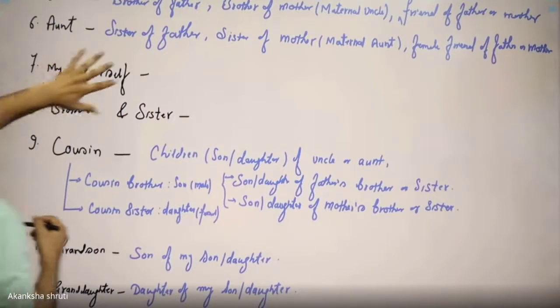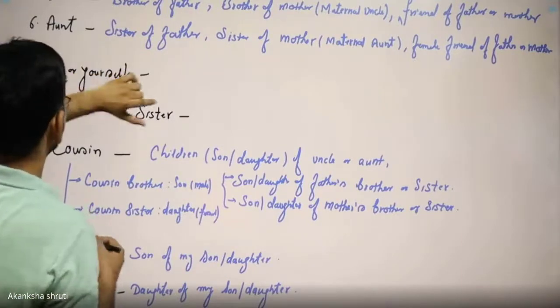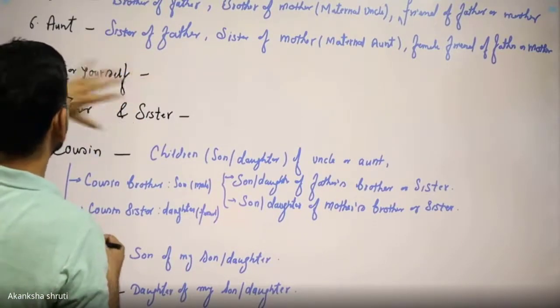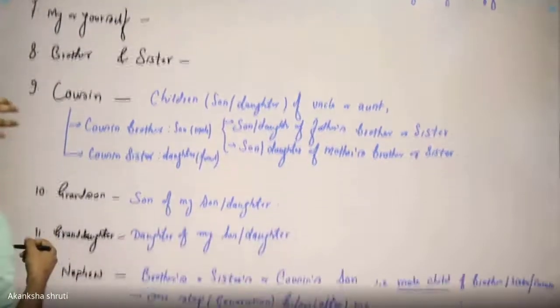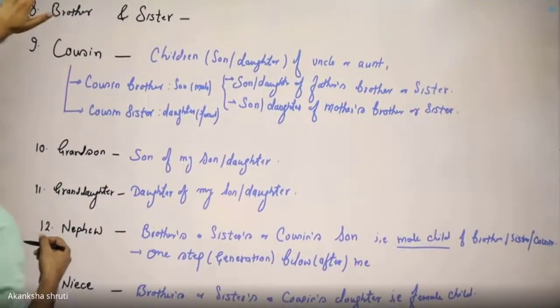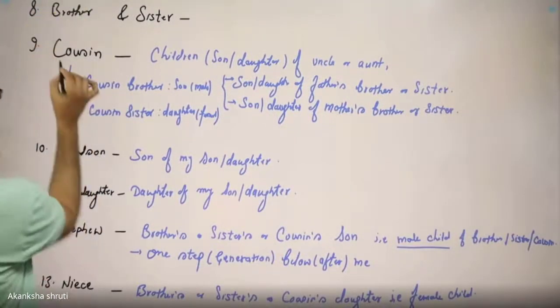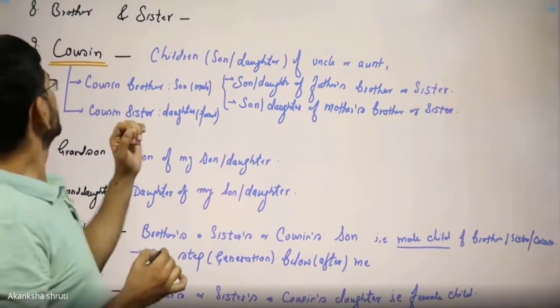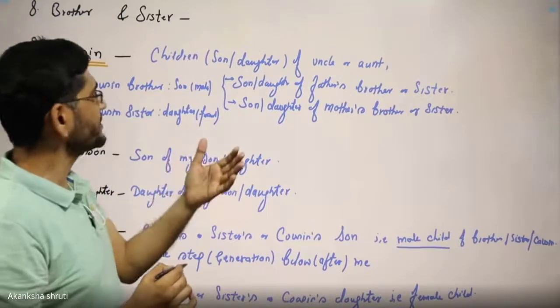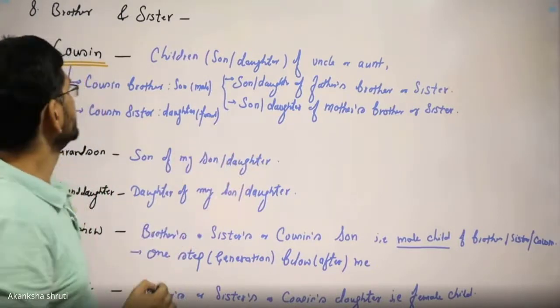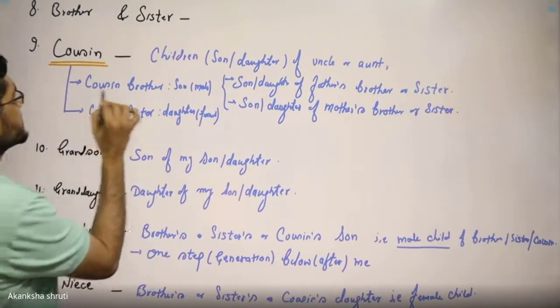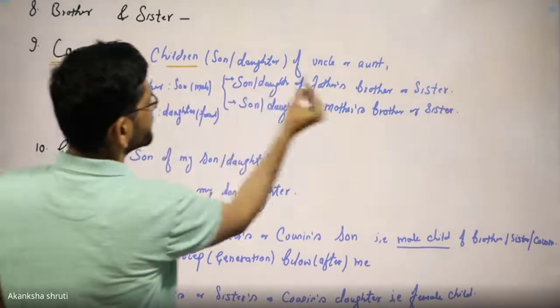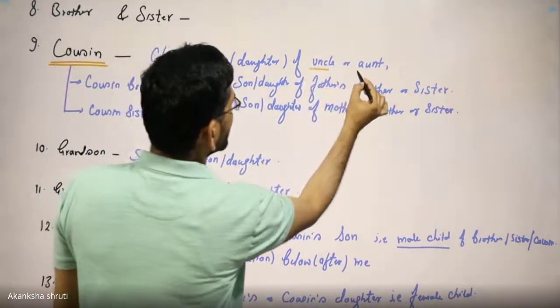Next one is yourself. The next relation is brother and sister. This thing you already know. Do not need any explanation. Coming to the next, cousin. Cousin is another important relation or common term that we use. Cousin simply means the children of uncle or aunt.